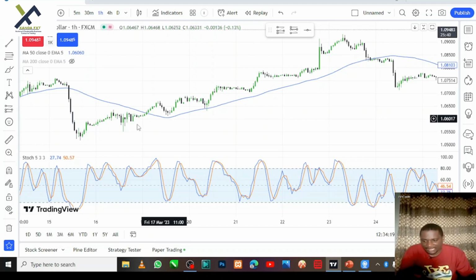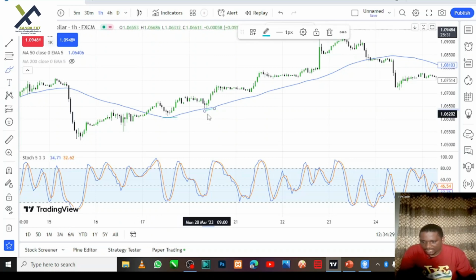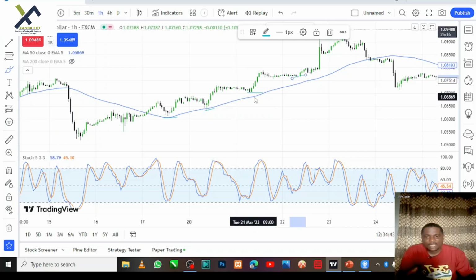Now let's look at it here. You see the first low, you see the second low is higher than the first low. Now the third low is higher than the second low, okay? As long as it continues to give you higher lows, then the moving average is serving as a support level. Once the price gets down to the moving average, it will bounce up. Okay?